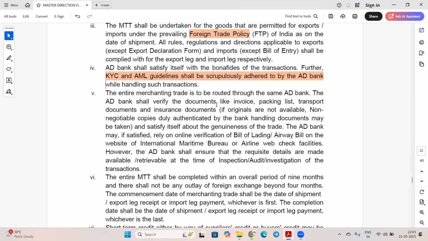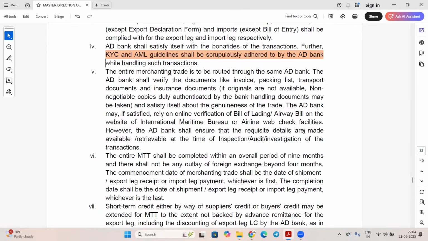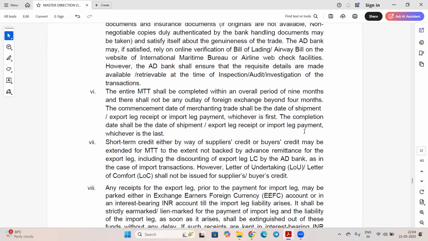The bank shall verify documents like invoice, packing list, transport document, and insurance document. Okay. If originals are not available, a non-negotiable copy authenticated by the bank handling the documents may be taken, and the bank should satisfy itself about the genuineness of the trade. The AD bank may, if satisfied, rely on online verification of bill of lading, airway bill. So they have to do this investigation.